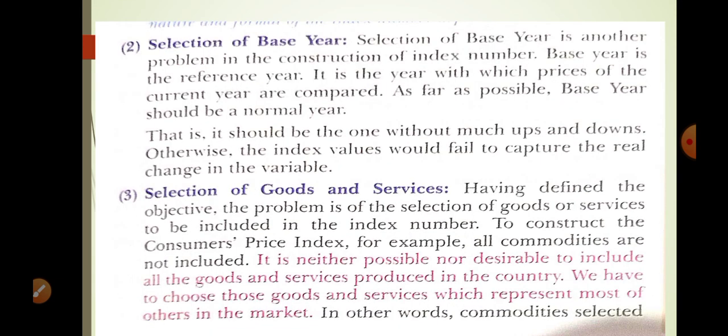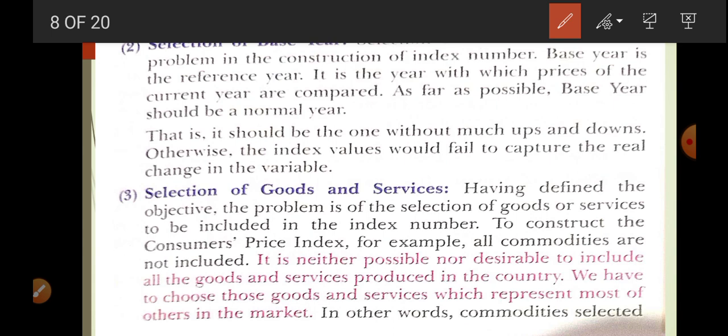Now come to the selection of the base year. Base year is the year on the basis of which we compare the current price and current quantity of a product. So the selection of base year is very important, and we use the base year, the year that is normal. Normal means there is very little fluctuation in the price. So that year is considered as a base year.